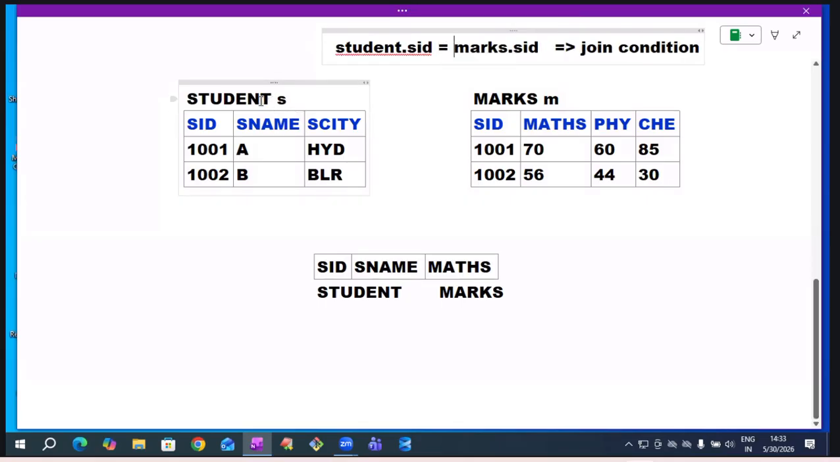But in real time, table names may be lengthy. To make this short, we use table alias. For the student table, I am giving the alias name S. For the marks table, I am giving the alias name M. S dot SID equals M dot SID.